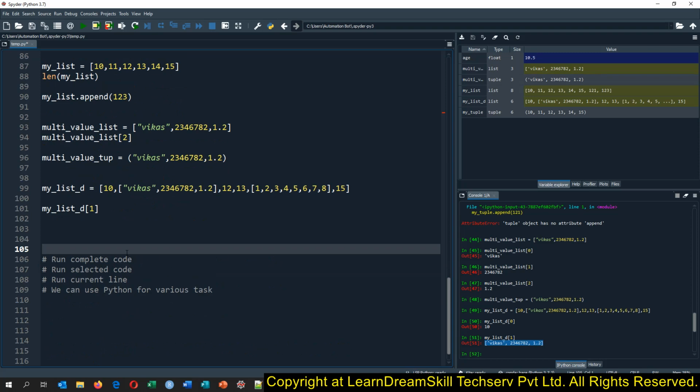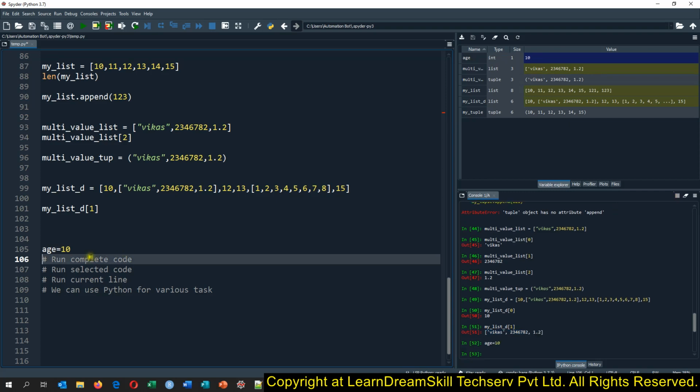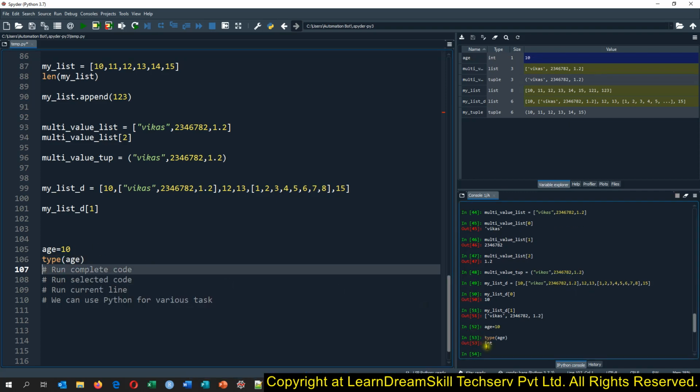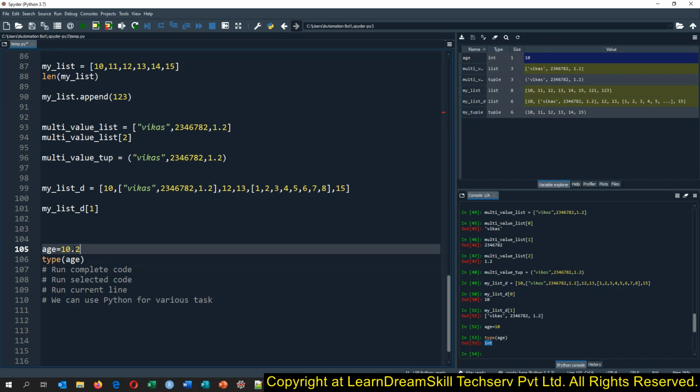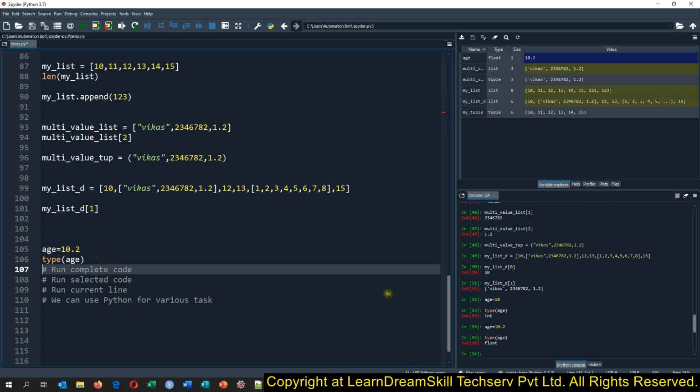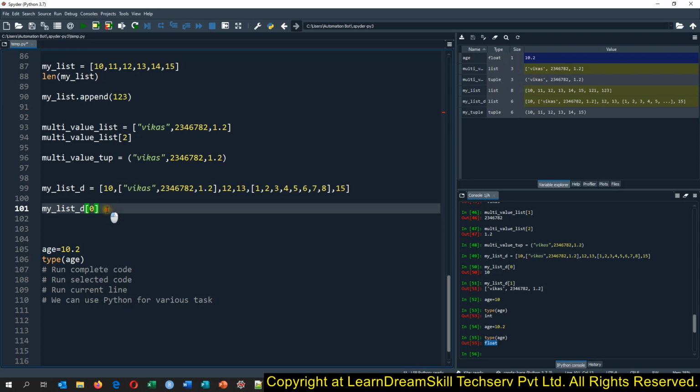If I'm creating age equals 10, and we want to check what kind of object it is, we have the type function, and we can pass it here. So see, it is giving me the int. Same way if we say 10.2 and run, it is giving me the float.